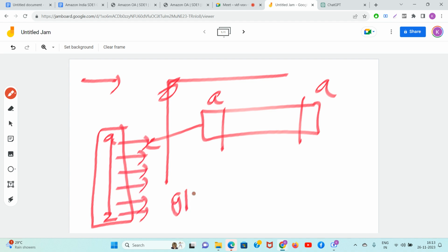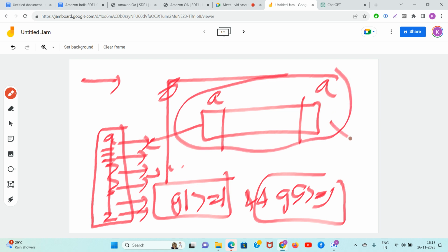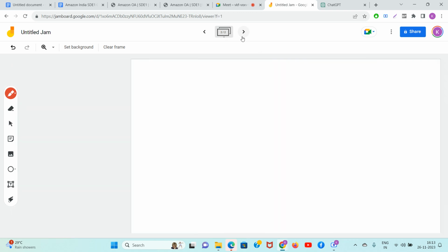Basically, if G1 is greater than equal to 1 and G5 is greater than equal to 1, if for any of the character, if G1 is greater than equal to 1 and G5 is greater than equal to 1, then it is invalid. मतलब आपके सपने टूट गए. There is no valid string which starts at A, ends at A and gives you the correct answer. Clear? फिर guys उसके बाद क्या करोगे?